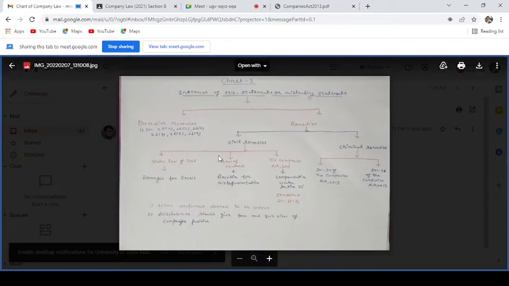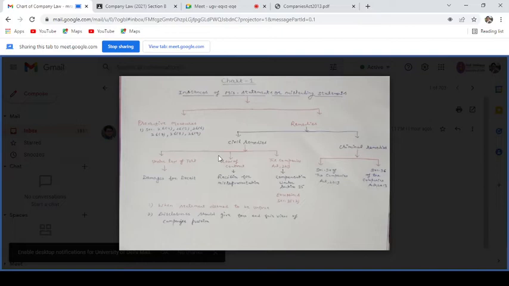In the civil remedy, we will discuss under three heads. First, under the law of tort, there is the tort of deceit by misrepresenting any facts. So damages for the deceit is the remedy available under the law of tort.